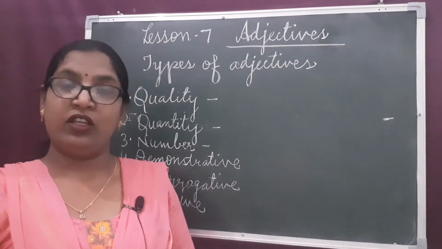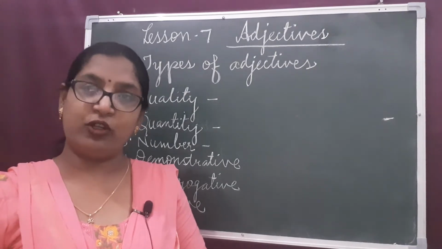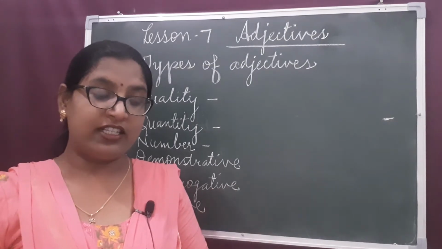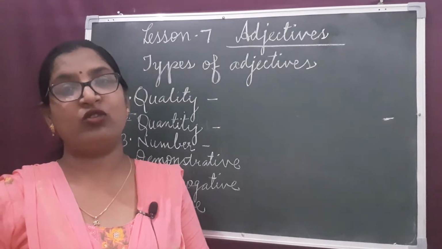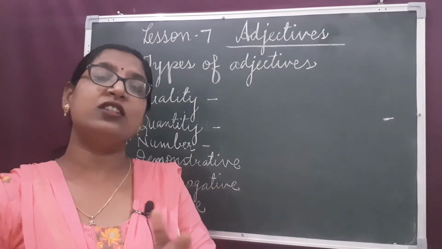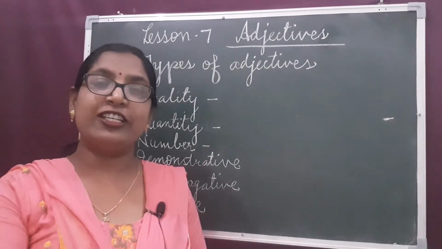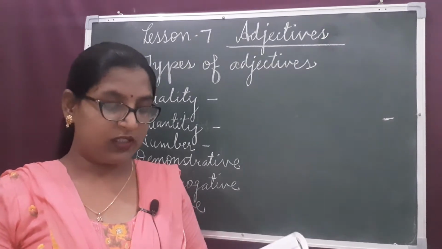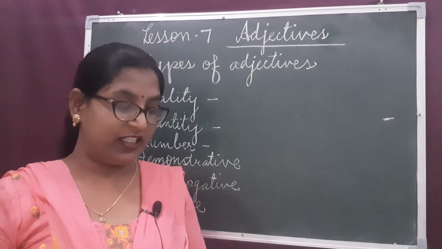Here on the top of the page we studied the famous monuments. Some words are describing these nouns. All these words are telling what kind of. All these words are telling about the quality of these nouns. So they are called adjectives of quality.